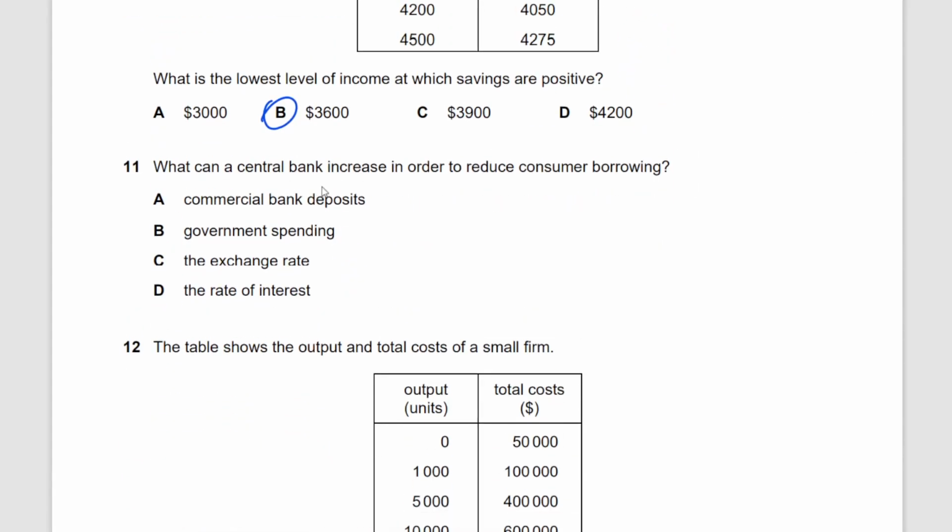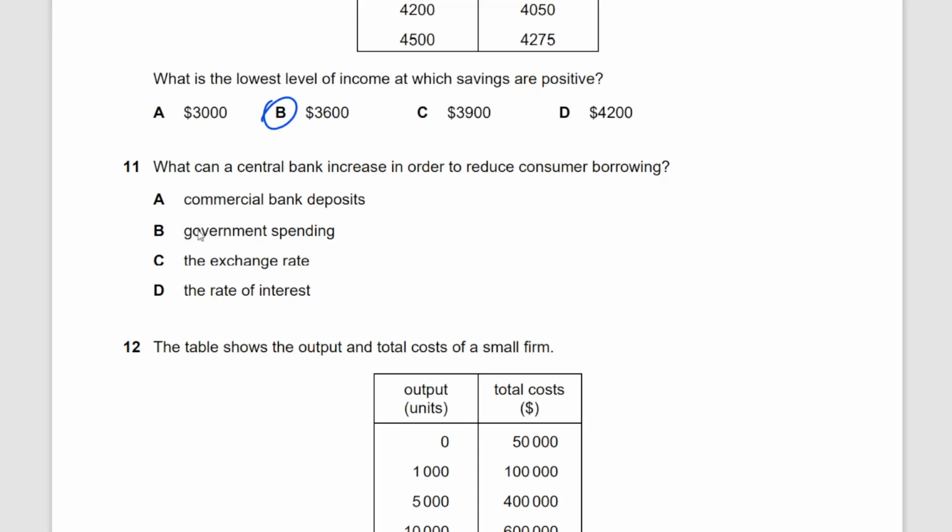What can a central bank increase in order to reduce consumer borrowing? The central bank wants the consumers to borrow less. What are they going to do? They're going to increase commercial bank deposits. Well, the central bank has nothing to do with commercial bank deposits.